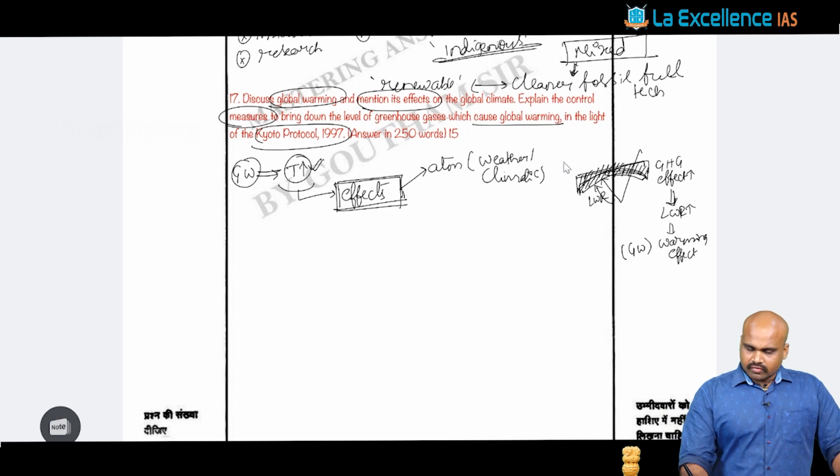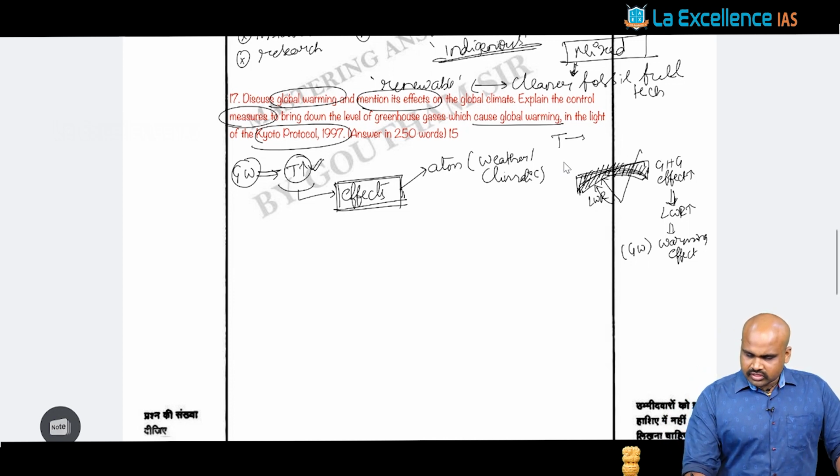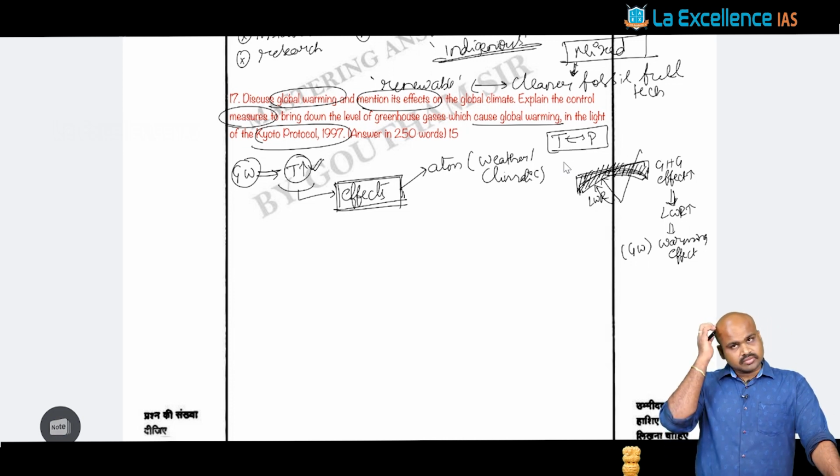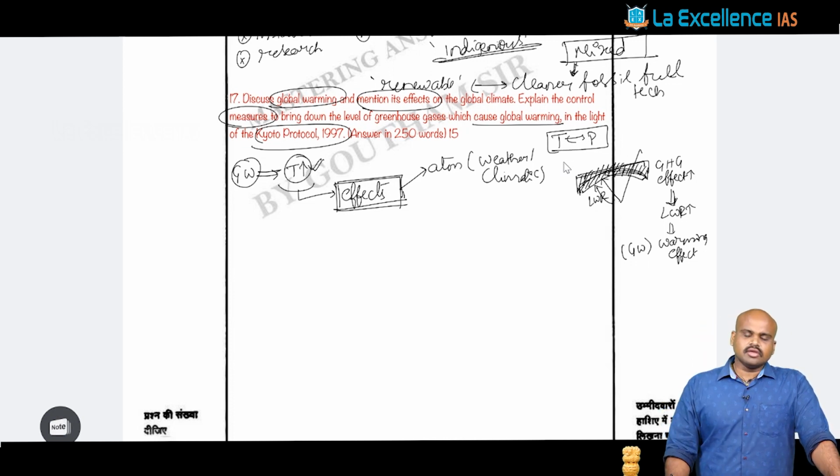Right? Because we have already discussed in the geography session that there is an inherent relation existing between the temperature and the pressure. That is what is supposed to be discussed here.